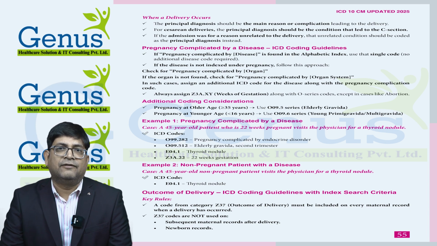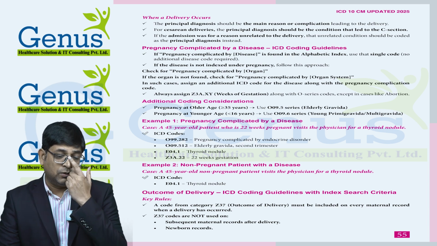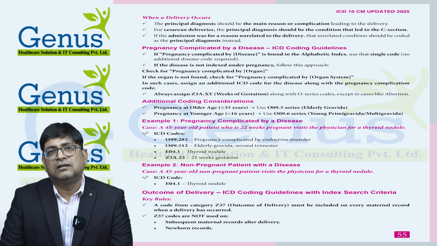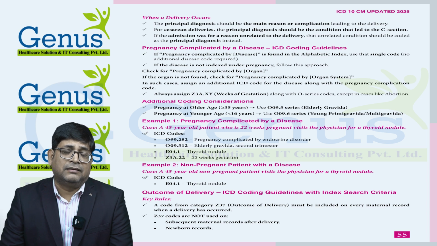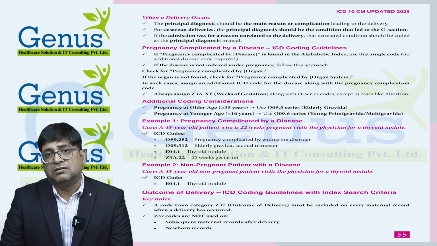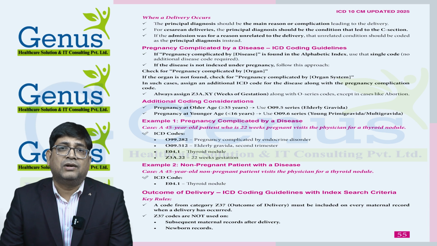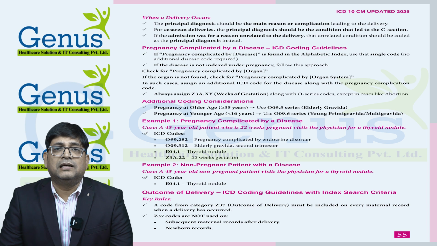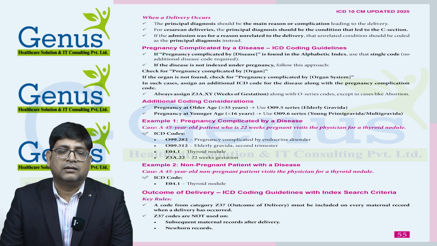So we need to go to the alphabetic index, and in the alphabetic index, first we will go to pregnancy complicated by, then we need to search for thyroid nodule. But we will not get a code for thyroid nodule under pregnancy complicated by. So the next step is, are any thyroid disease codes available? This is also not the case. Then we need to check which system disease the thyroid nodule is. So thyroid nodule is an endocrine system disease. So what code do we need to take? Pregnancy complicated by endocrine disorder. So this will be our principal diagnosis.